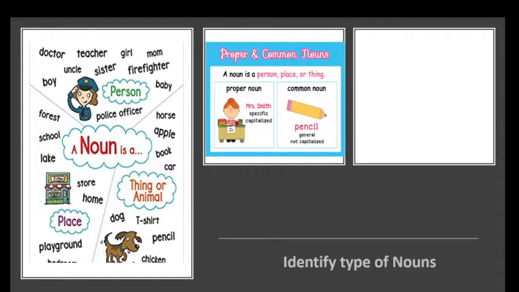And again, things or animals. Did you see the dog? Which dog? It's a common noun, any dog. But if you say, did you see Max, then I identified a specific dog whose name is Max. Now, do you think you can identify types of nouns?